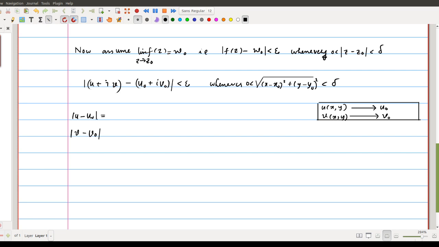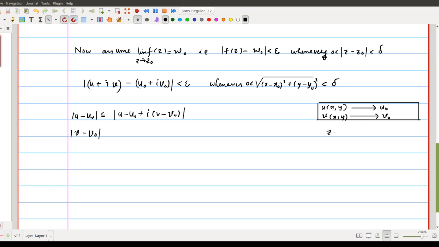We know that the modulus of u minus u naught is always less than or equal to the modulus of u minus u naught plus i times v minus v naught, because the modulus of this complex number is the square root of (u minus u naught) whole square plus (v minus v naught) whole square. So that quantity is always greater than or equal to this thing. Or you can say the modulus of the real part is always less than the modulus of the complex number. For this inequality you can refer to the result that you have discussed in your plus 2 classes.